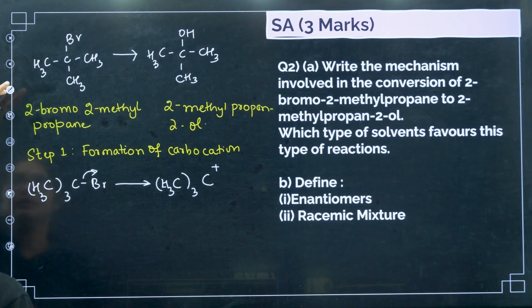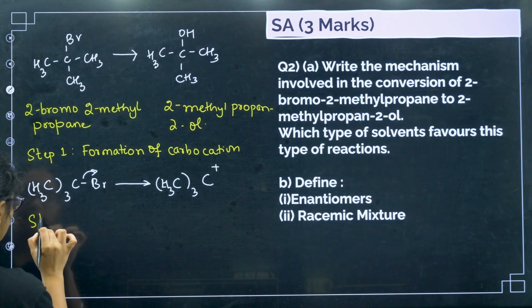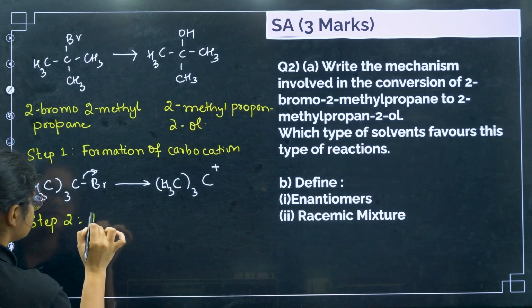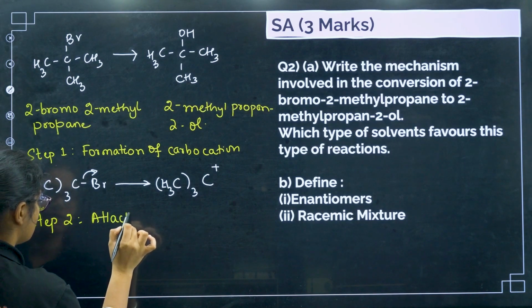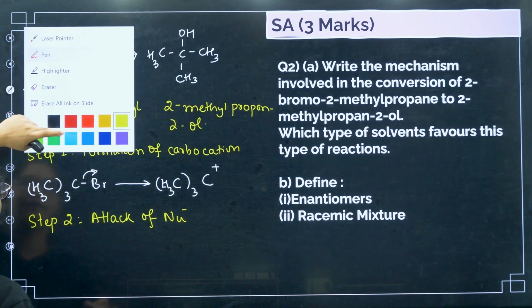This is your step number 1. Next, what will happen in step number 2? Step 2 involves attack of the nucleophile. So here what will happen?